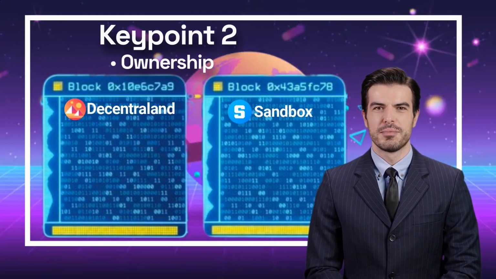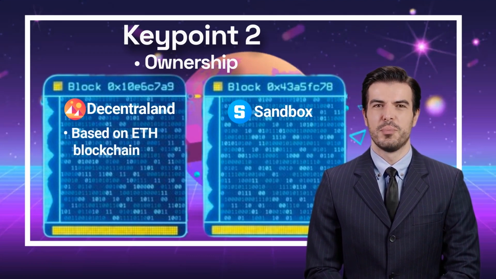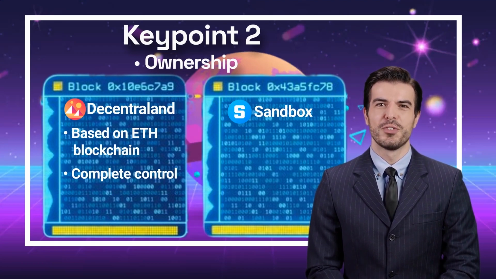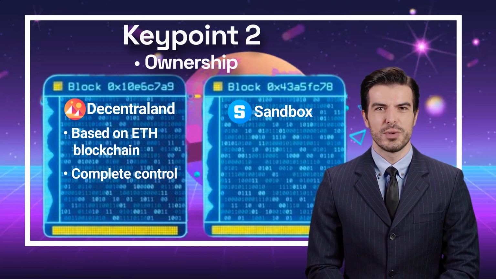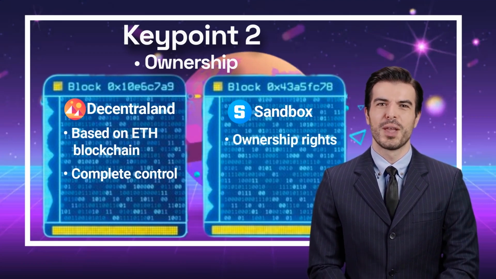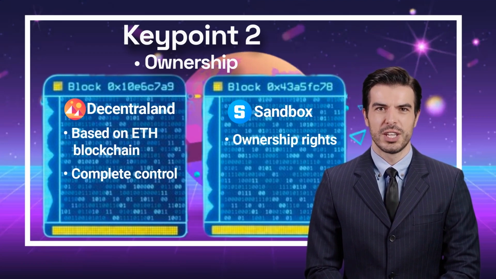Key point: ownership. Decentraland's ownership model is based on NFTs on the Ethereum blockchain, which gives users complete control over their virtual land. This means that users can sell, transfer, or rent out their virtual land as they see fit, without any restrictions from the platform. In contrast, Sandbox's ownership model gives users ownership rights over their virtual land, but these rights are subject to the platform's terms and conditions, which can limit what users can do with their land.